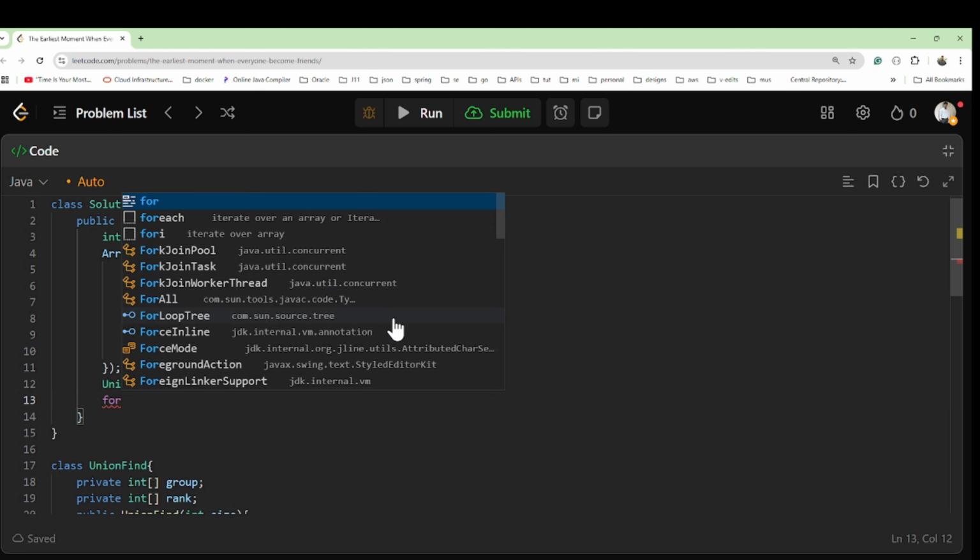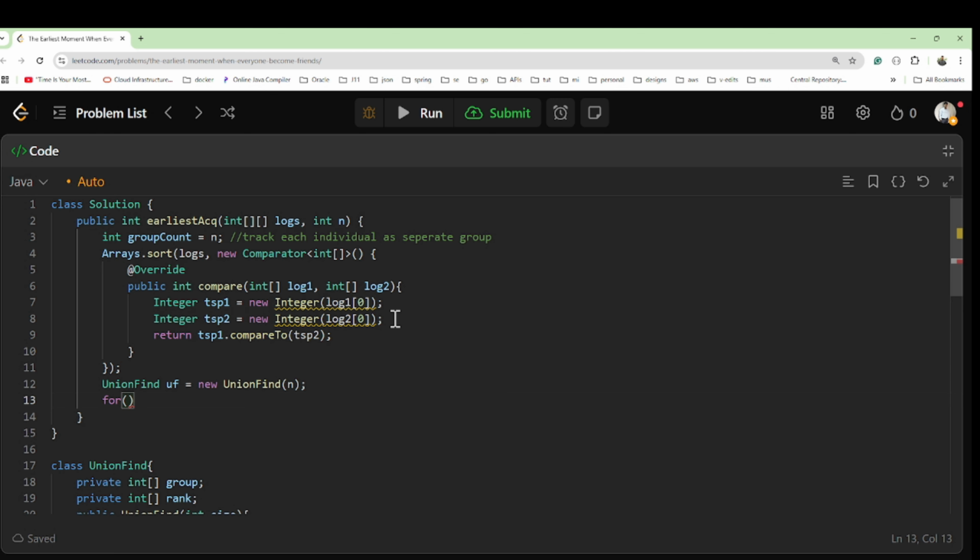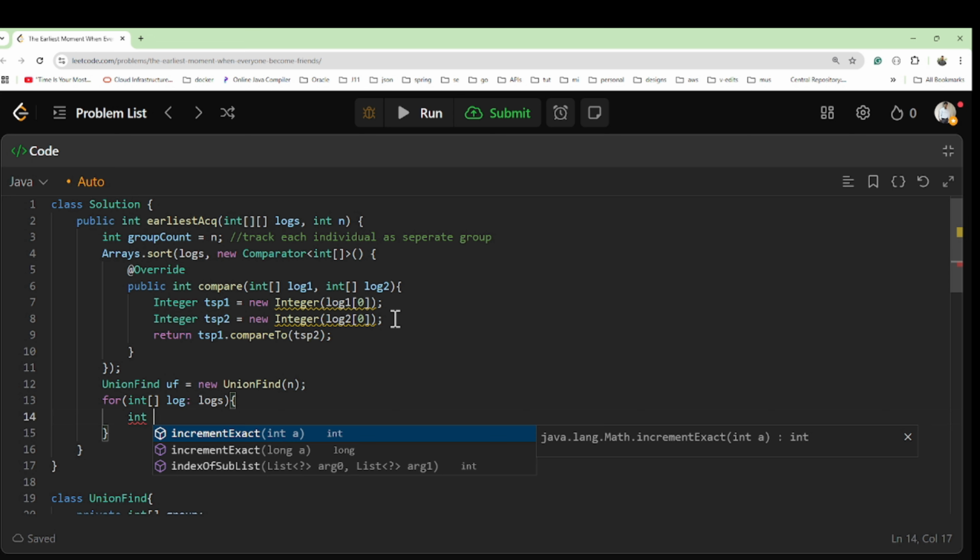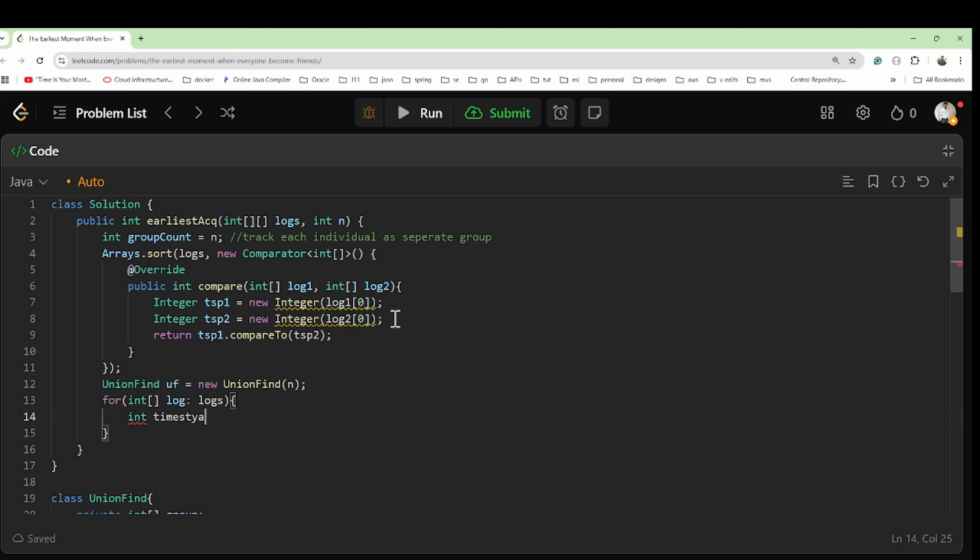Now we will iterate over all the logs. One log at a time we'll get from the logs, which gives us the array of logs. We know that at index 0 we have the timestamp, so log at 0 is the timestamp.